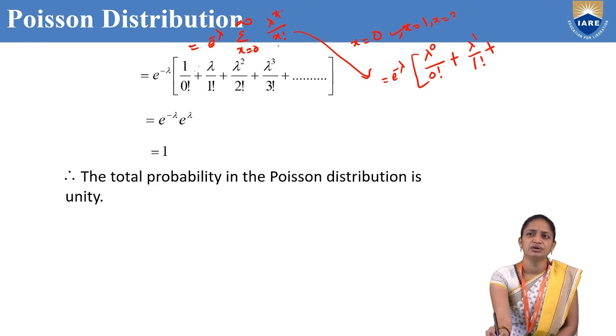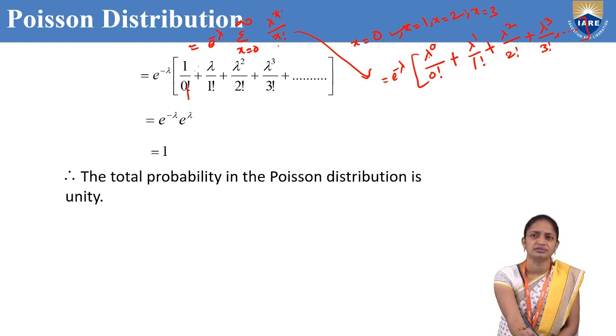After that x equal to 2, that will be lambda power 2 by 2 factorial, plus, next substituting x equal to 3, lambda power 3 by 3 factorial, plus and so on. Now this can be written as, lambda power 0 is 1 and 0 factorial is also 1. So that is 1 plus lambda by 1 factorial plus lambda square by 2 factorial plus lambda cube by 3 factorial plus and so on.